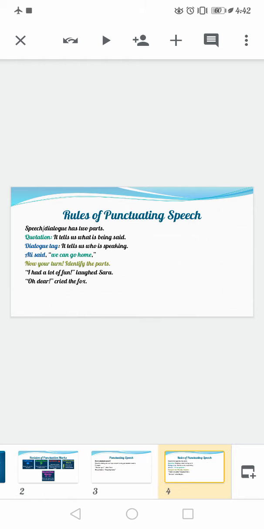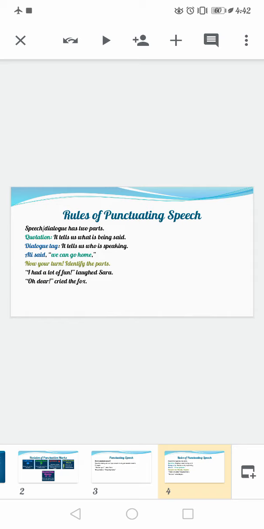Then the other rule is that speech or dialogue has two parts. The first part is the person who is saying it, which is also known as the dialogue tag, or the reporting speech. And the other part, which is inside the inverted commas, which is the dialogue or the quotation, the exact words of the person, is known as the reported speech. Reported speech means what is being said. So these are the two parts of a dialogue.